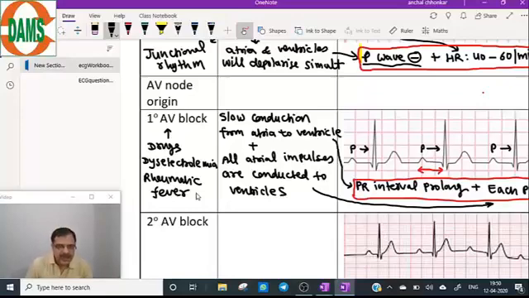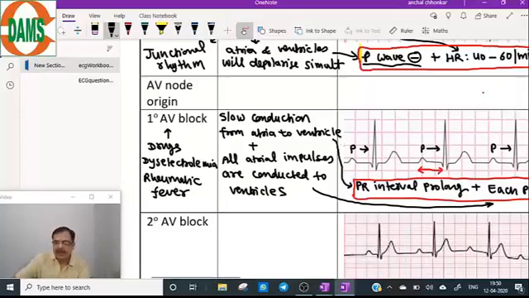Now, what is the treatment of first degree AV block? Remember, in first degree AV block, the treatment is mainly to treat the underlying cause. The patient will complain, or it is detected on a routine ECG. Both ways. The patient can come with symptoms of syncope and all those things, or can be asymptomatic also. When you take the history, there will be a history of drug intake, like digoxin, beta blockers or CCBs.